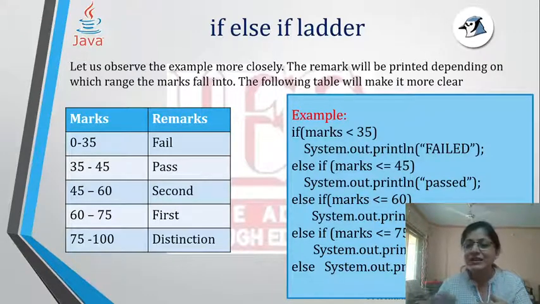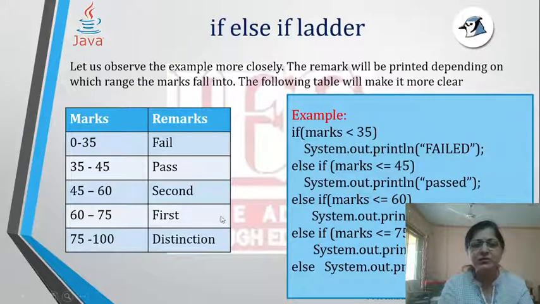But if that is confusing you, then you can use the logical operator and. When I do the topic of logical operators again, maybe in the next session, I will explain this to you. We can give the same set of commands using a logical operator where I will check for both these values, 0 as well as 35, 35 and 45 and so on. I can check in this manner. So this is the if else ladder.